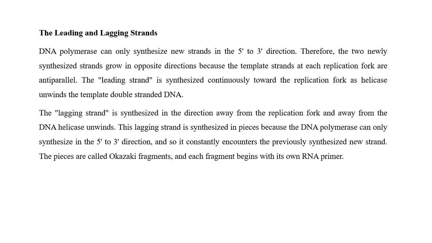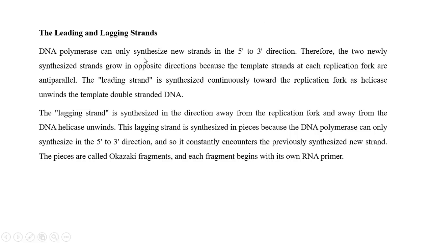The synthesis of the leading and lagging strands. DNA polymerase can only synthesize a new strand in the 5' to 3' direction. See, my dear students, the synthesized strand is always 5' to 3'. Don't forget about it. Therefore, the two newly synthesized strands grow in opposite directions because the parental strands are anti-parallel. One strand is 3' to 5', another strand is 5' to 3'.